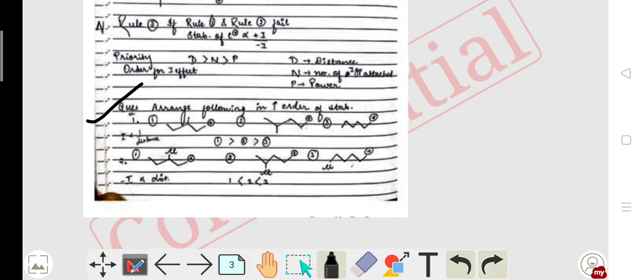If we analyze the options carefully, it is visible that here there is a methyl group, but here there is nothing. In the second there is a chain with a branch, which means 2 donating groups. So the order of stability is here 1, here 2, here 3.